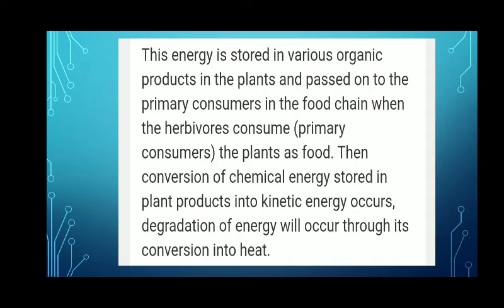The energy that is stored in various organic products in plants is passed on to primary consumers, that are herbivores in the food chain, and herbivores are consumed by secondary consumers that are known as carnivores. After that come tertiary carnivores. The energy stored in plants gets transferred to different living organisms. And the conversion of this chemical energy stored in plant products into kinetic energy, and the degradation of energy, will occur through conversion into heat.